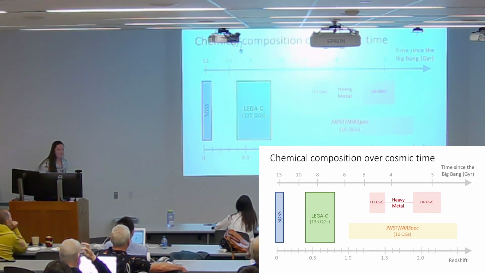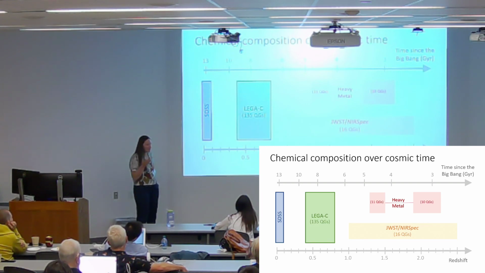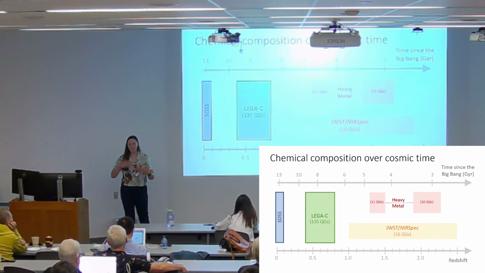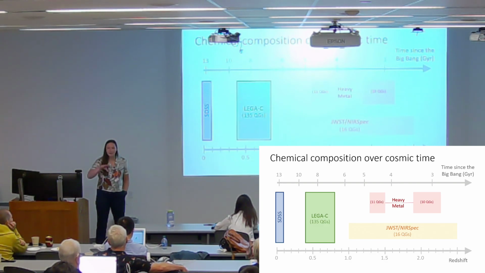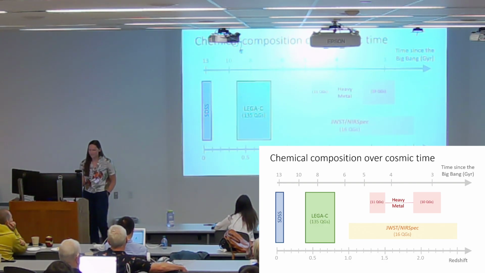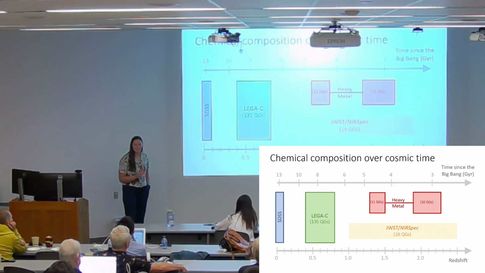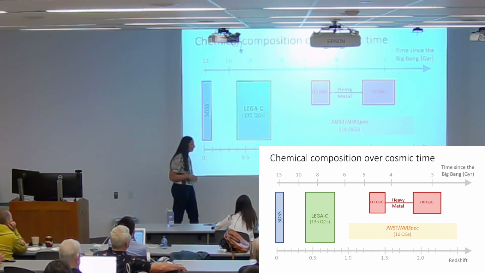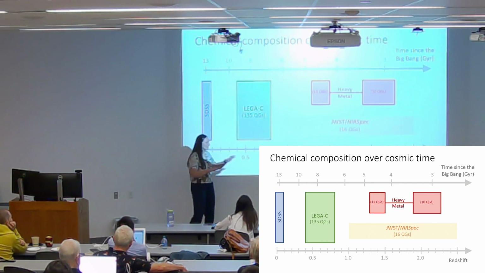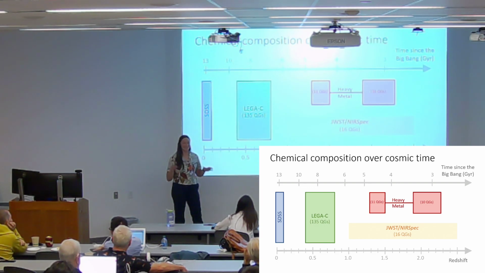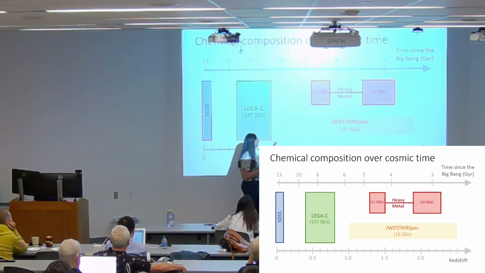Okay, but a limitation of the legacy survey is we're trying to study quiescent galaxies at a time in the universe where most massive galaxies have already become quiescent. So we want to push to even higher redshift, where we can study the population when it was smaller and likely very different. So the heavy metal survey allows us to do just that. It's a Keck survey that Mariska, my advisor, started, and it was ongoing when I got here. Actually, my first year, they said, you're going to get to figure out all the results for this exciting new survey, and then we were wintered out for many years, so I'm finally getting to look at the exciting results. But we have 11 quiescent galaxies at redshift 1.4 and 10 at redshift 2.1.